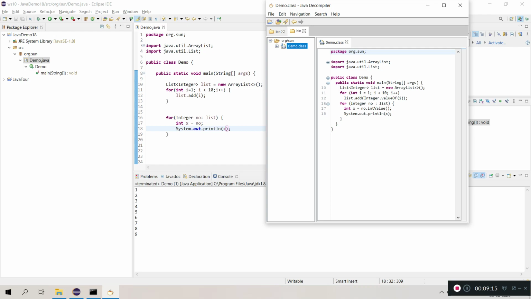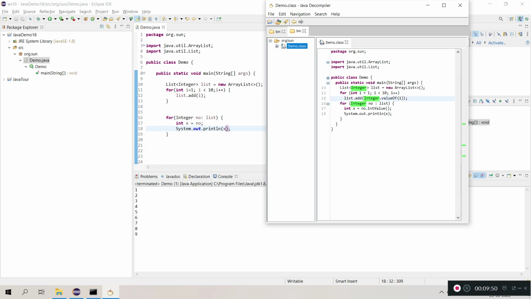The list object we have created in line number 10, and in line number 11 I am using the for loop to generate 1 to 9 numbers and adding them to the list of Integer objects, and I'm adding only primitive values here. But if you see in the decompiled class, there is Integer.valueOf, which is added internally by the compiler when it compiles a .java file and converts it to a .class file. The compiler added it for us.